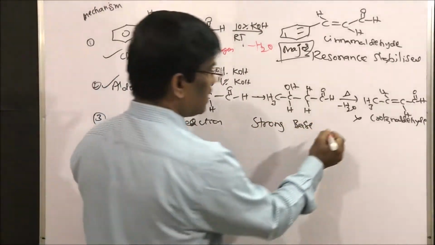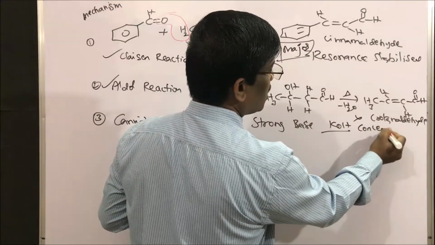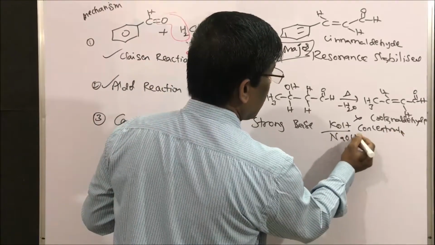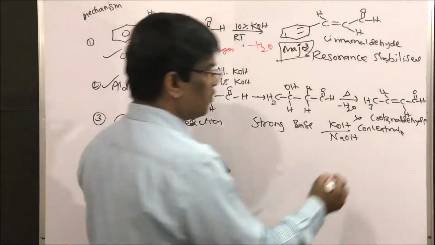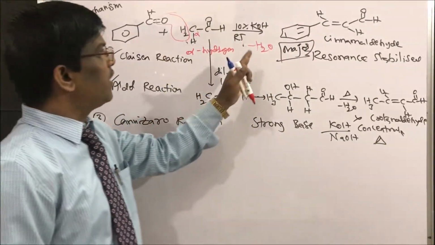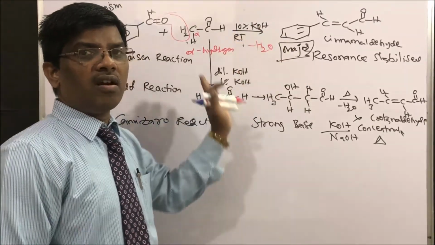So a strong base, say KOH, is also a strong base. Concentrated KOH we will use, or NaOH. At the same time, sometimes we may require heating, but in the Claisen reaction, what we are doing is only 10% KOH, and at RT only; we are not heating at all.